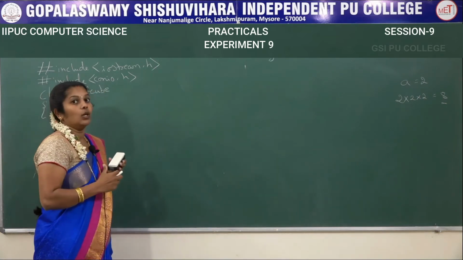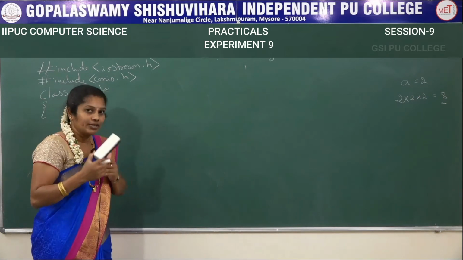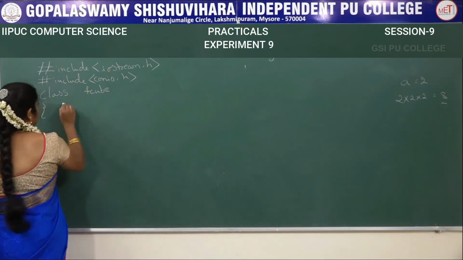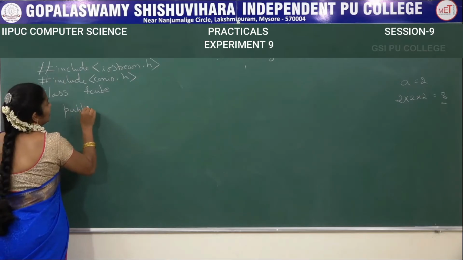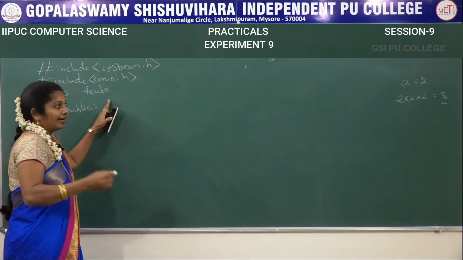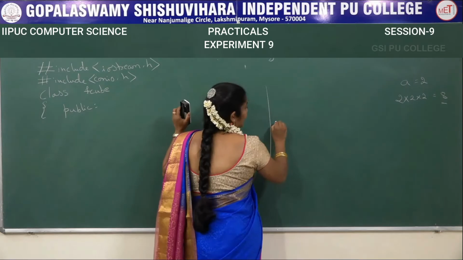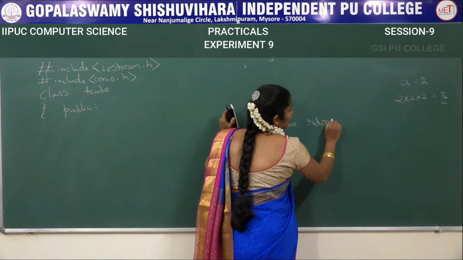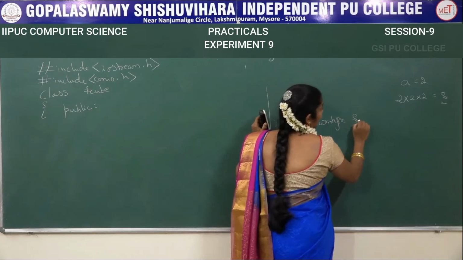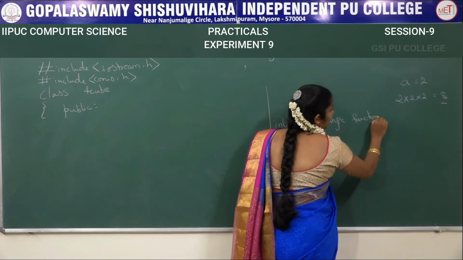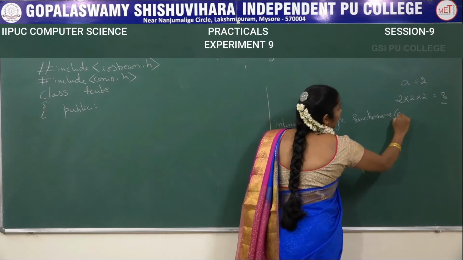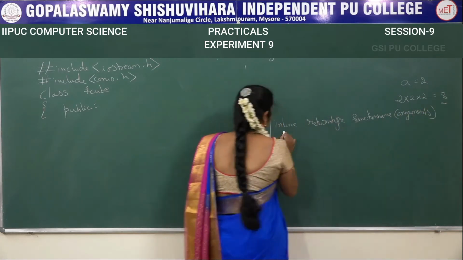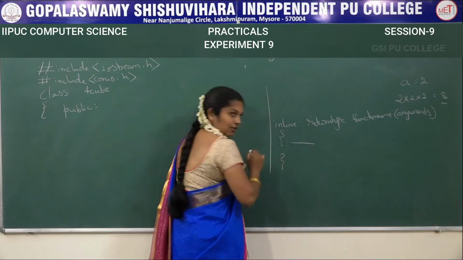Here we have to declare the variables or we have to declare the functions. Which are the functions on this? In public section we are declaring the function. While writing the syntax, how do we write the syntax? Inline, then next return type, next after that we write the function name, then inside the bracket arguments, then here we are going to write the body, then we will close the function.